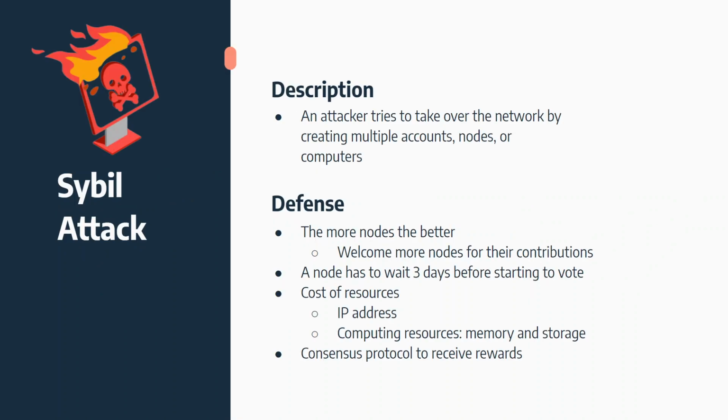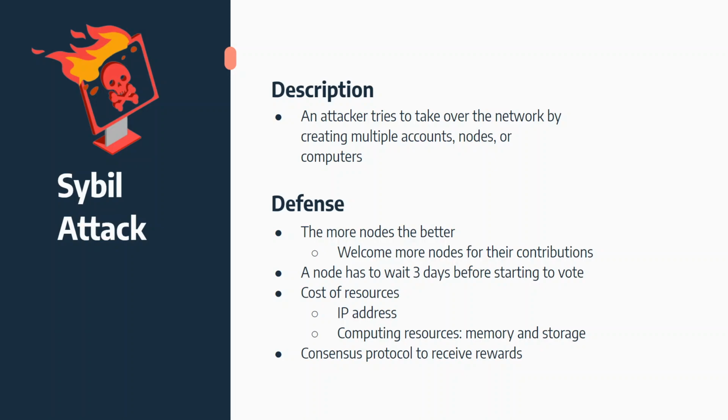In a sense, Sybil attacks do not exist in the Omicro network because our decentralized network actually welcomes more nodes for their contributions. To make any profit, a new node needs to go through the whole consensus protocol to collect their rewards for their involvement in the network. So the whole structure of the Omicro consensus actually drives away this type of attack.